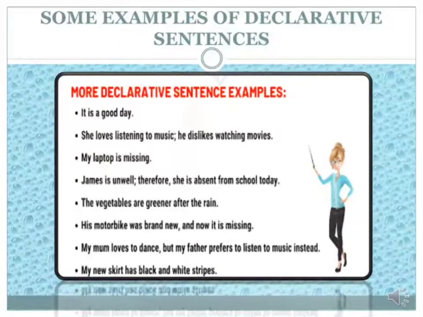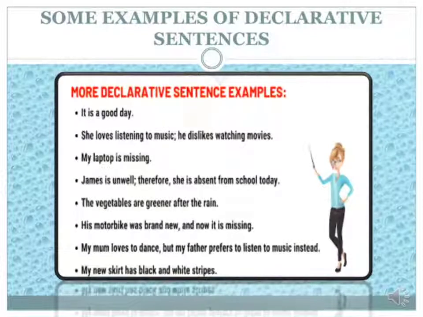So dear students, here are some examples of declarative sentences. As you can see on the screen, after each sentence there is a period, which means there is a full stop, and declarative sentences end with a full stop.